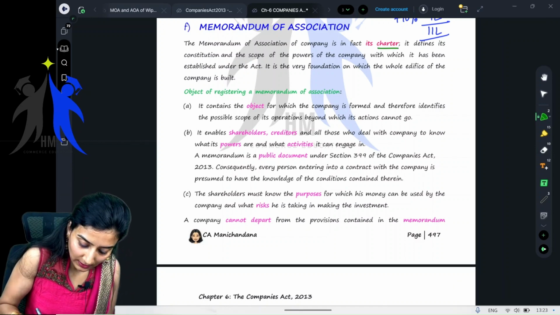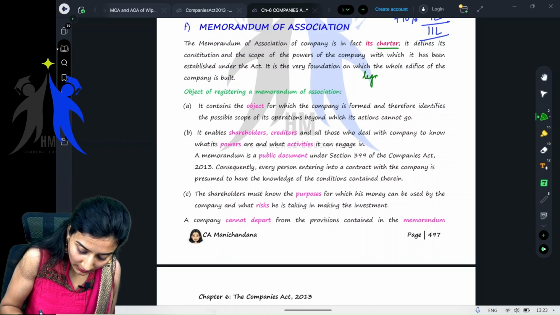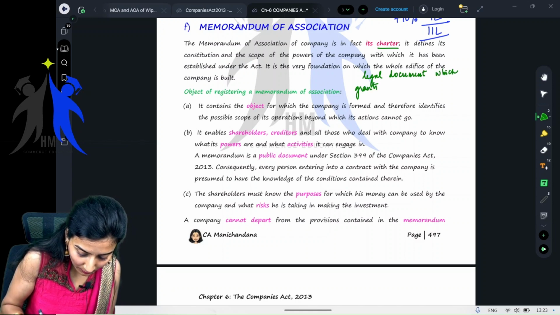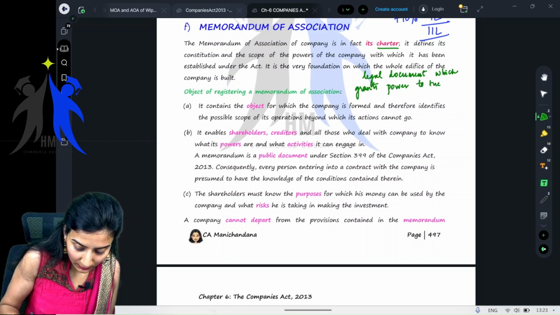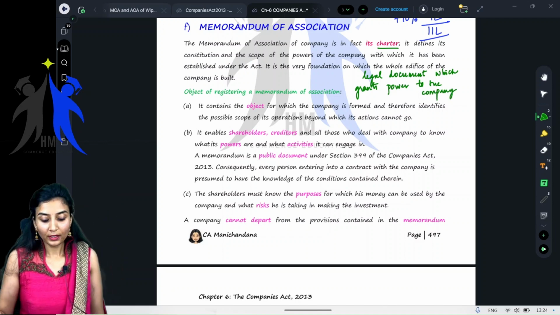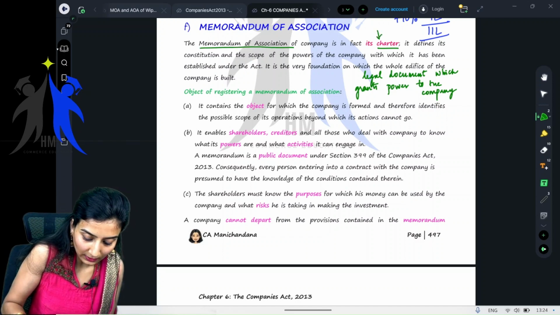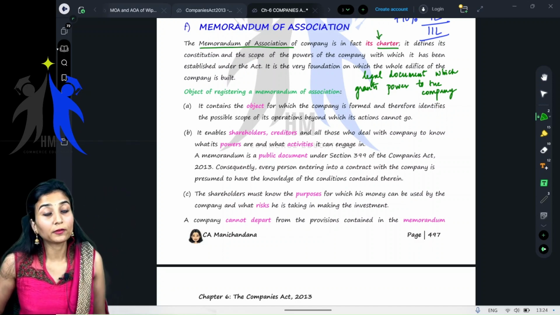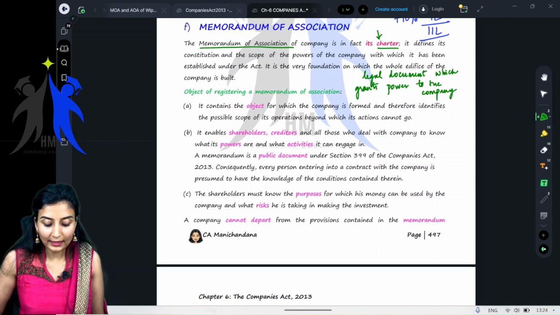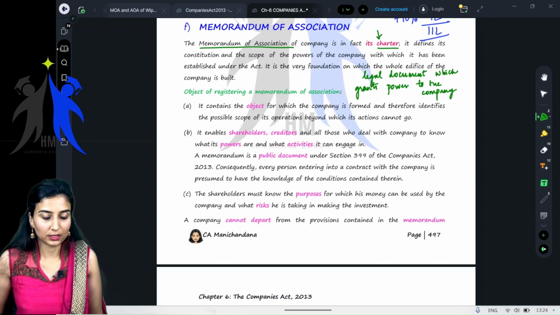Students, charter is nothing but a legal document which grants power to the company. Getting it? A Memorandum of Association is its charter. What is a charter? It is a legal document which grants the company its powers, right?